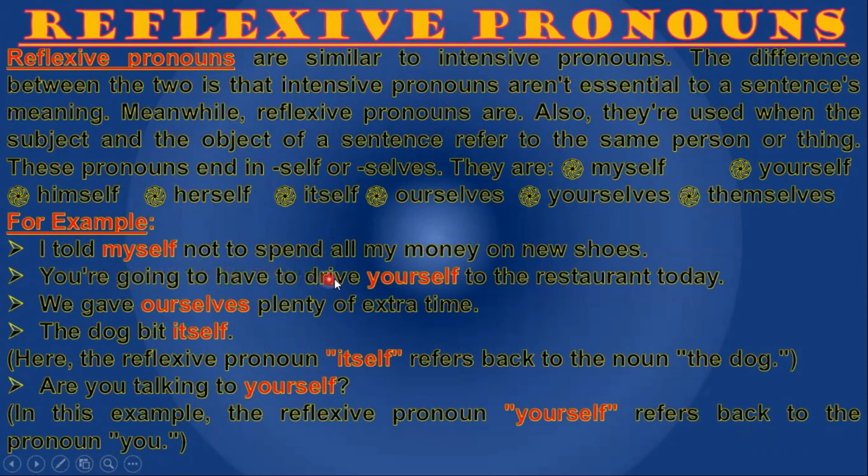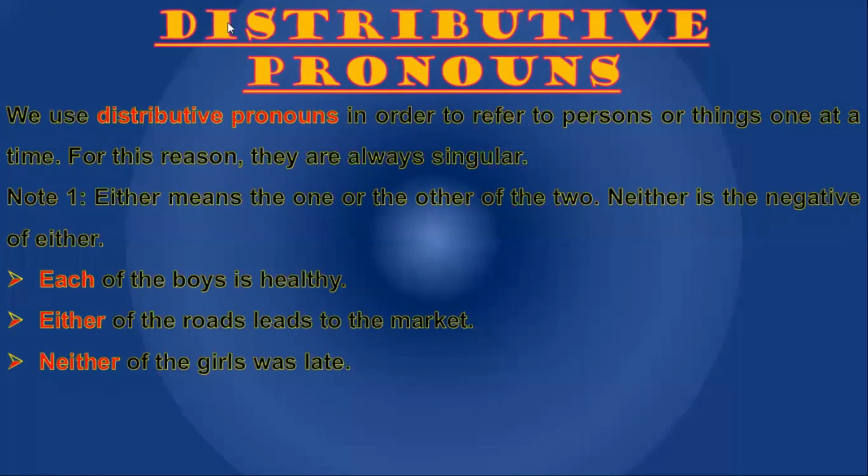I told myself not to spend all my money on new shoes. You are going to have to drive yourself to the restaurant today. We gave ourselves plenty of extra time. The dog bit itself. Here the reflexive pronoun itself refers back to the noun the dog. Are you talking to yourself? In this example, the reflexive pronoun yourself refers back to the pronoun you.